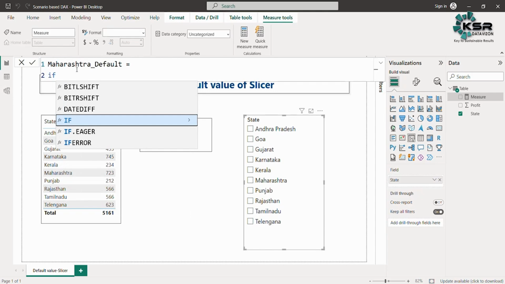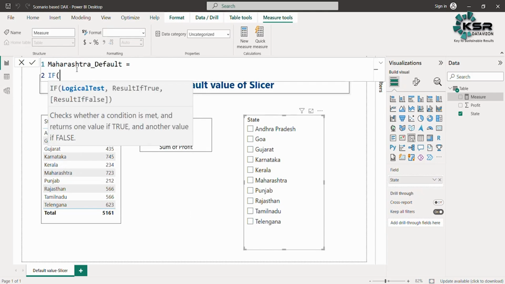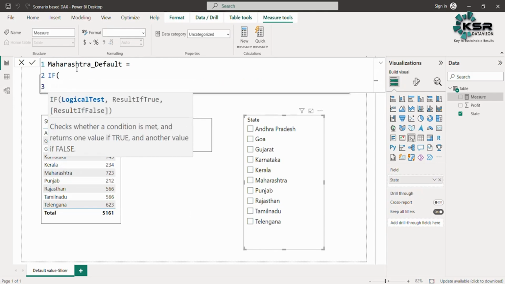Now if something is filtered, for that we will be using the very first IF condition. To check whether something is getting filtered, we have the ISFILTERED function. You need to specify a particular column in ISFILTERED, so that if you're filtering that particular column, ISFILTERED will return true.